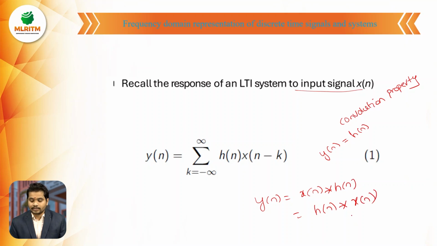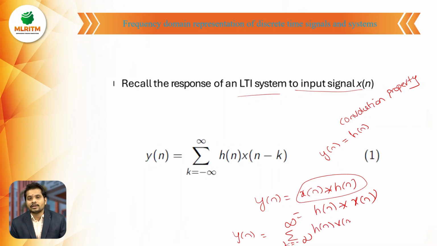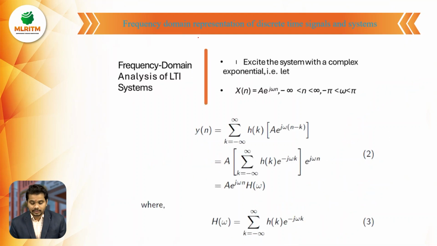So the convolution of these two is nothing but the total response of an LTI system. What is the formula of convolution? y of n equals summation k equals minus infinity to infinity h of k into x of n minus k. This is the formula for the convolution of any two signals. By using this property, we will know the frequency domain representation of a signal and system.